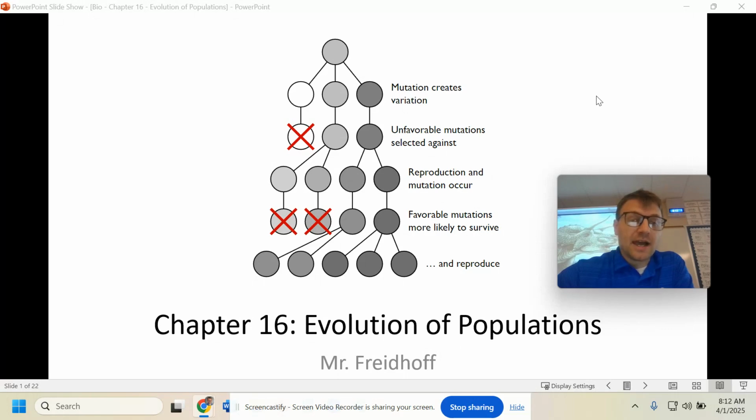We are going to start our next chapter in evolution, which is chapter 16, the evolution of populations. So in the last chapter, we focused on natural selection, and we talked about how Darwin went to the Galapagos Islands. Wallace saw the same things that Darwin saw on the Galapagos Islands, and they both talked about natural selection in their publications.